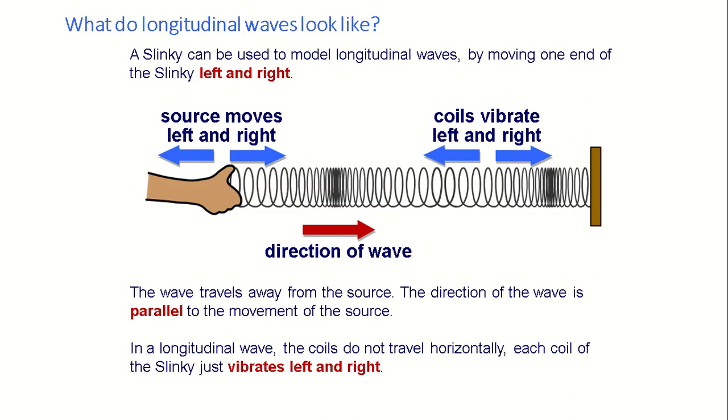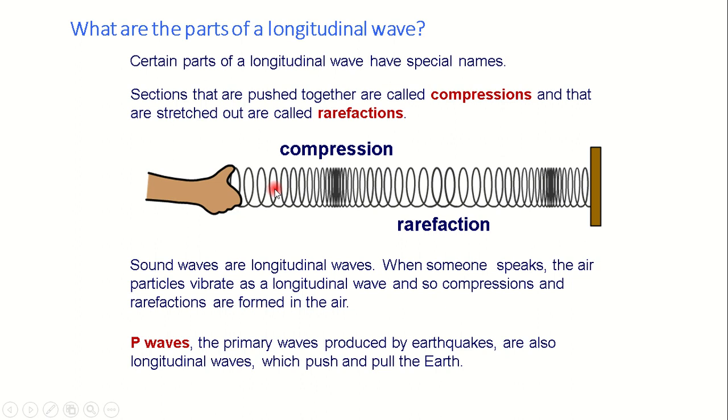What do longitudinal waves look like? A slinky spring can be used to model a longitudinal wave when you move it back and forth, but you need to attach it to a point. So when you move it forward, it forms a region, which is otherwise called the compression region, this region. When you take it backward, it spreads out the spring. Okay, so we can actually use this to model how a longitudinal wave looks like.